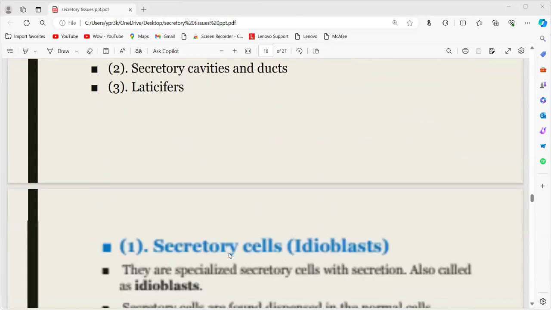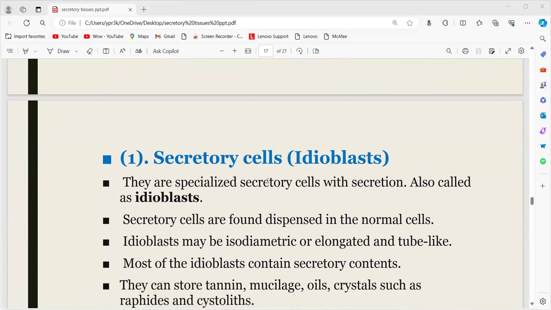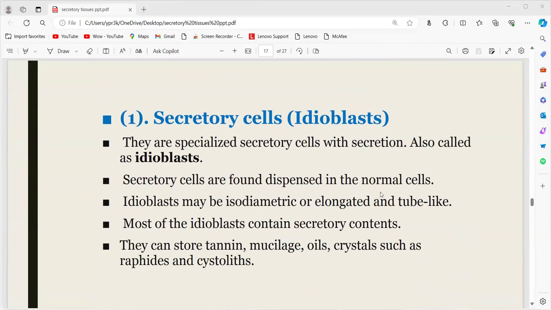The first one is the internal secretory cells. They are made up of only one cell. They are specialized secretory cells with secretions, called the idioblast. Another name for these secretory cells is idioblast. They are dispersed in the normal cells, and the shape may be isodiametric, or elongated and tube-like.